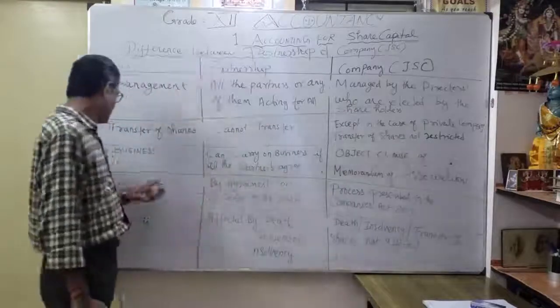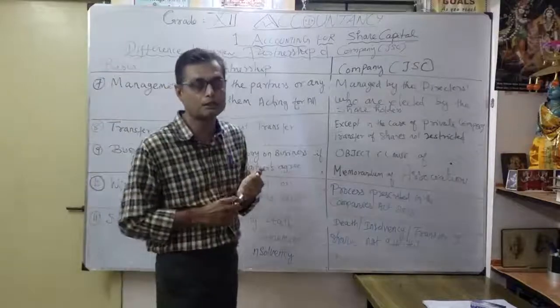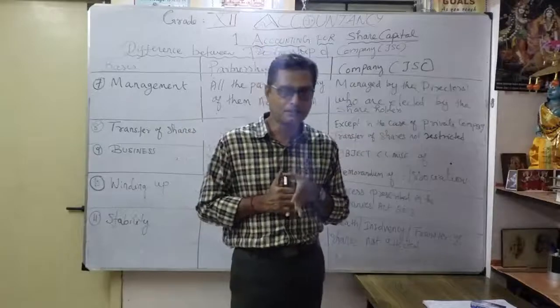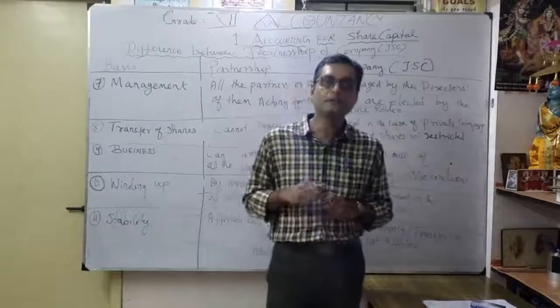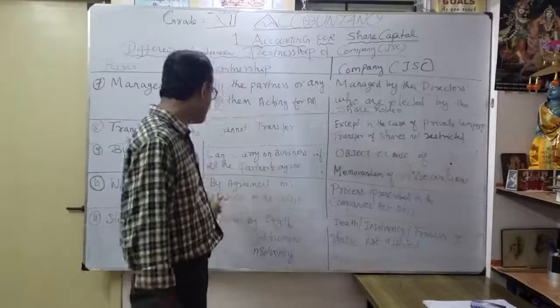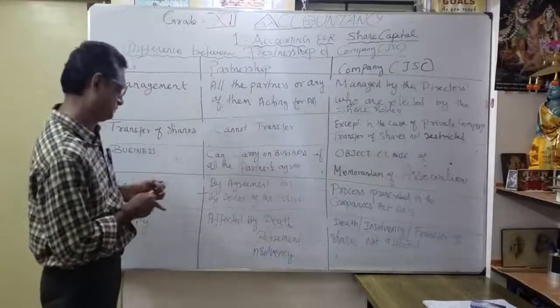Then, winding up. That is very, very important. So, in the winding up, in a partnership, how is it possible? Suppose 2 or 3 partners are doing the business. So, closing up of the business or winding up the business, how is it possible? Maybe a partner's death can happen, correct? Death can happen, correct?